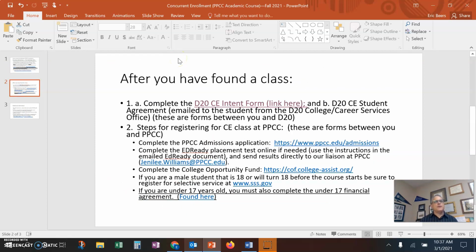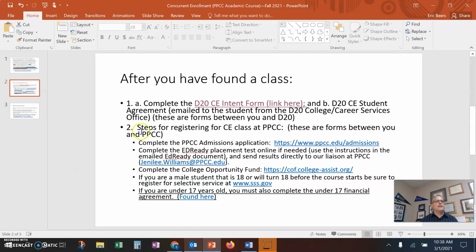So after you find a class that works, remember the two main forms: the intent form, which is linked here in this PowerPoint, and we can also email it to you, and then the District 20 Concurrent Enrollment Student Agreement. Those are your two forms between you and District 20. The rest of the process, so registering for the concurrent enrollment class, taking a required placement test, and if you are male, registering for selective service if you're old enough, are between you and Pikes Peak Community College.